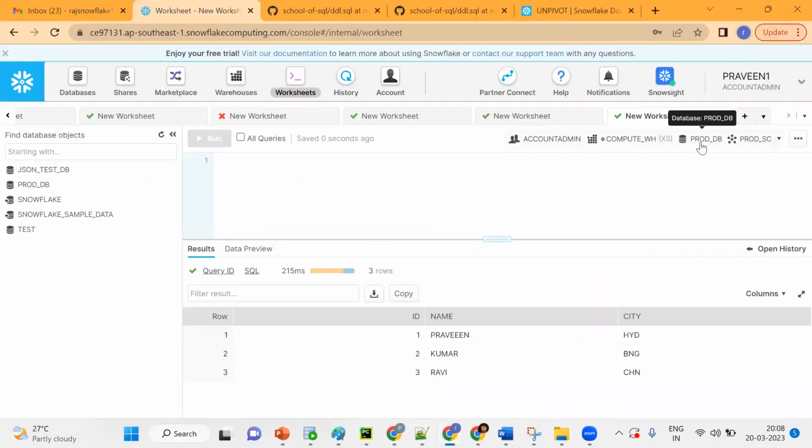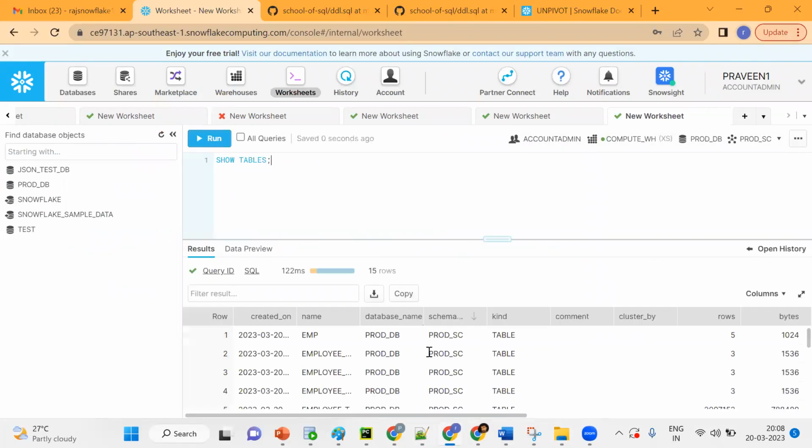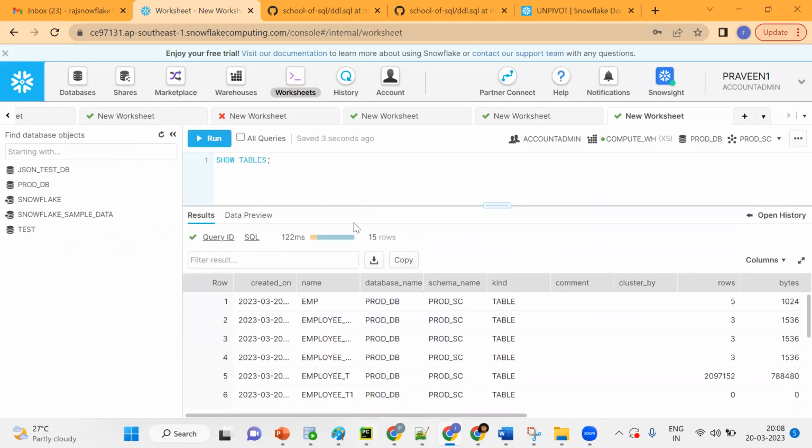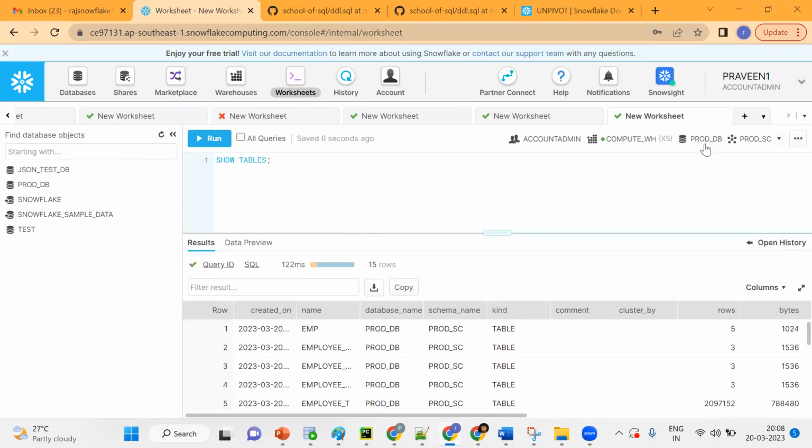Now we are in the production database, and this is the database and this is the schema. I want to see the list of tables. See this, show tables. How many records are there? You see 15 tables are there. Now I want to create an entire database copy. Normally we first need to create the database and then get all of this.